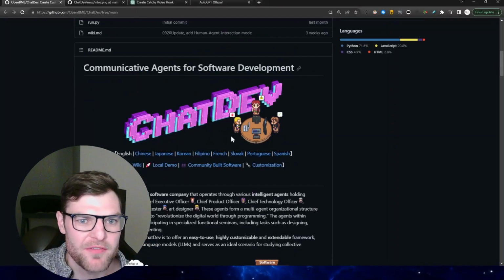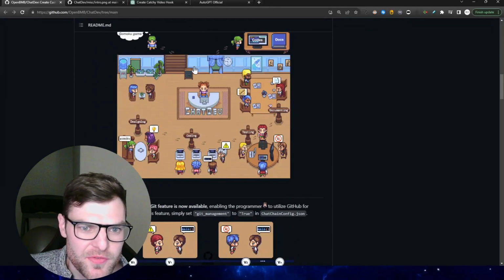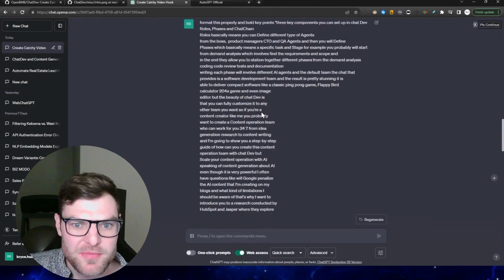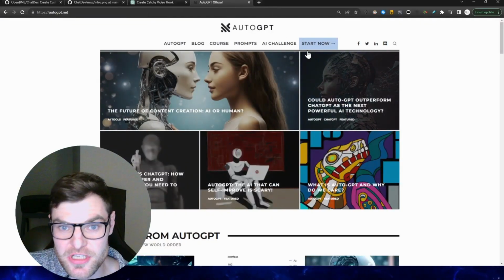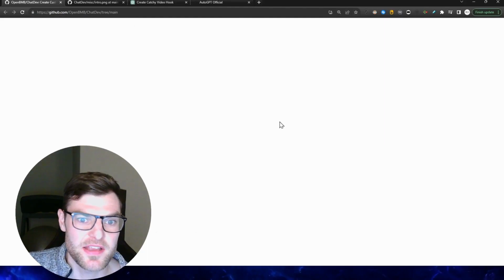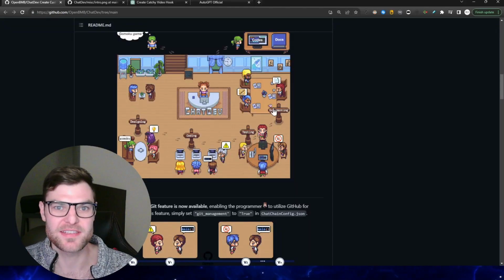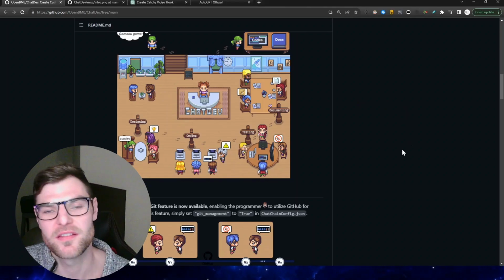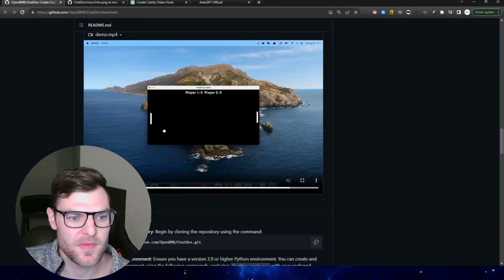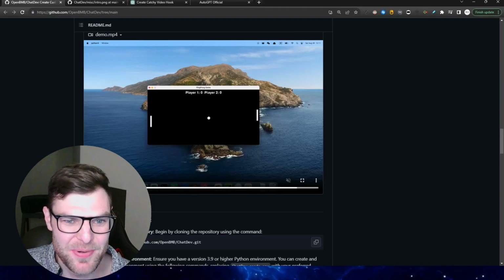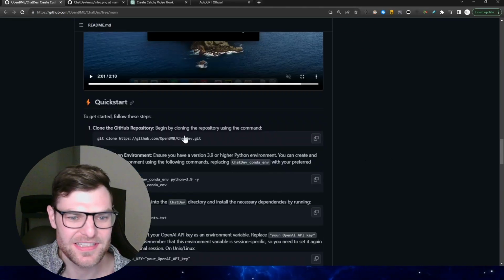Alright guys, so here we have ChatDev. We're just going to go through. Obviously you guys have heard of ChatGPT and AutoGPT. Now think of this as a bunch of AutoGPTs with specific roles and tasks working together towards a common goal. And obviously you can see it built this ping pong game, which is pretty amazing. Alright guys, let's get started here.